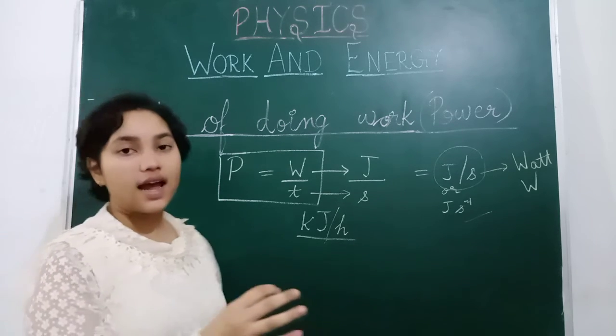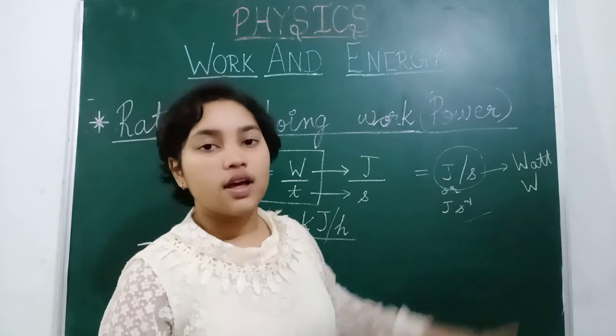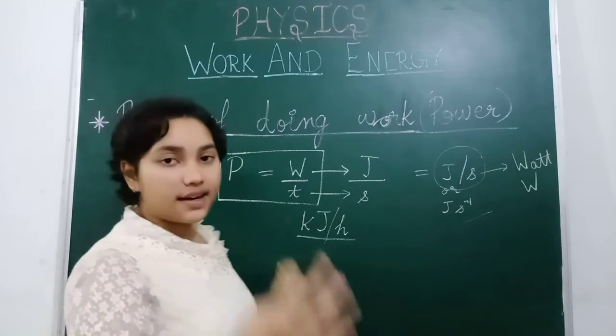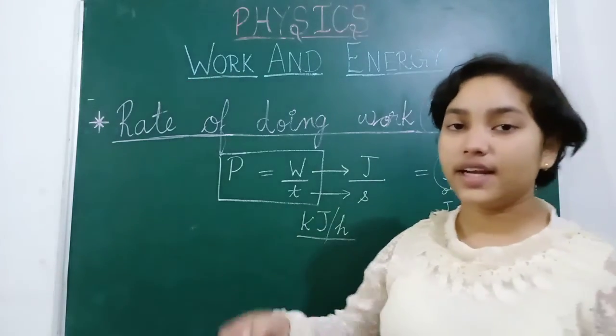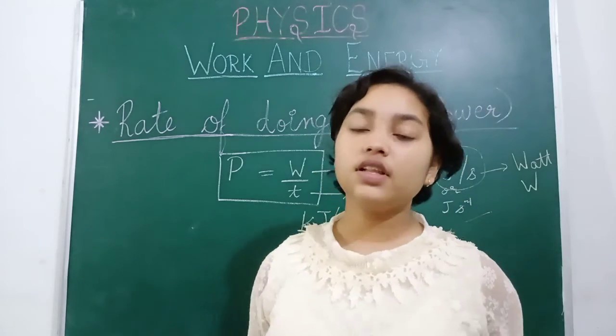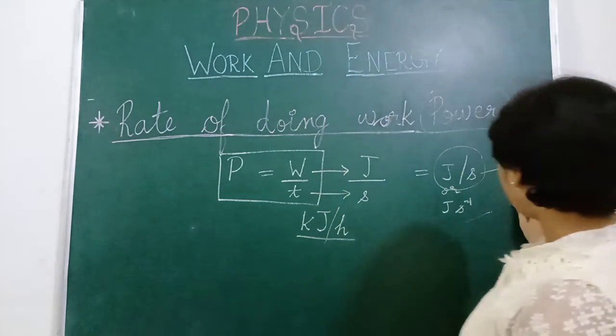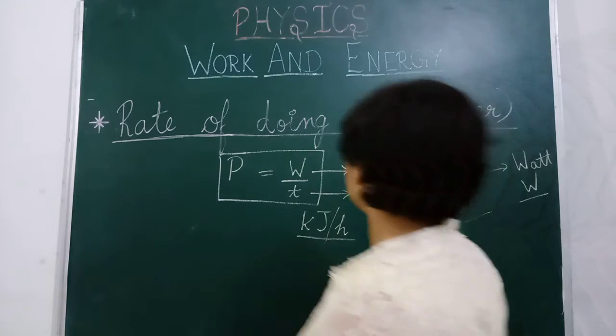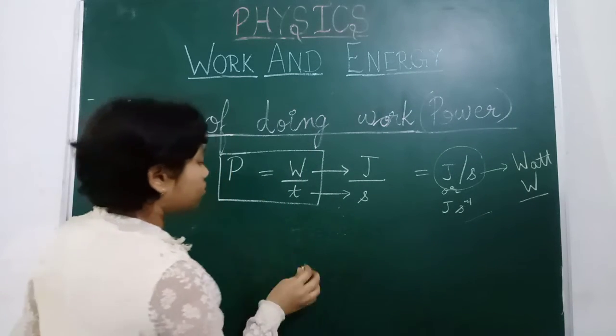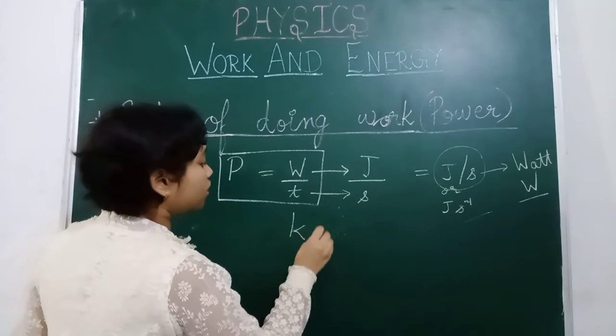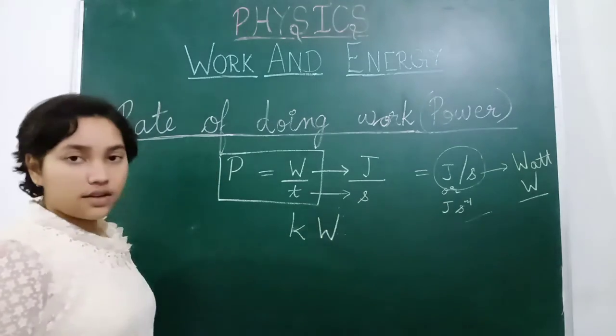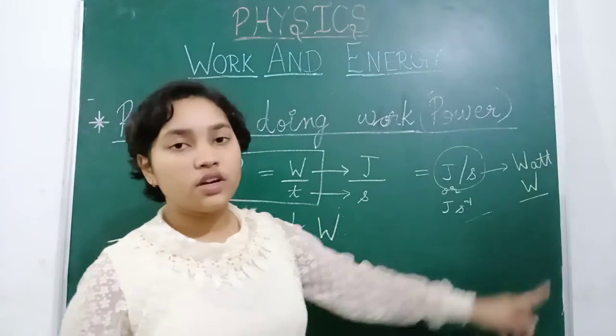So power has the unit watt, and for calculating the higher powers, we will use the unit of watt as kilowatt. And how can we define 1 watt?